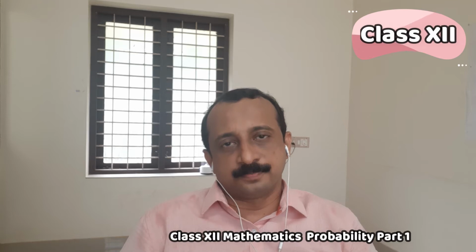Today we start a new chapter, probability. In this chapter we cover 4 sections. First is conditional probability, second is independent event, third is Bayes theorem, and fourth is probability distribution. CBSE deleted some portion from this chapter, that is binomial distribution, mean and variance are deleted.